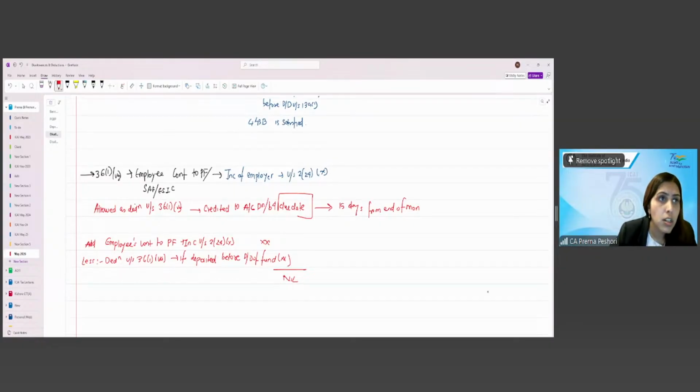Fine. So here section 43B is not applicable. 43B here is not applicable. Are we clear, students? Fine. So this is very, very important. Do not make a mistake in the examination. Clear? Okay. Let's proceed further.